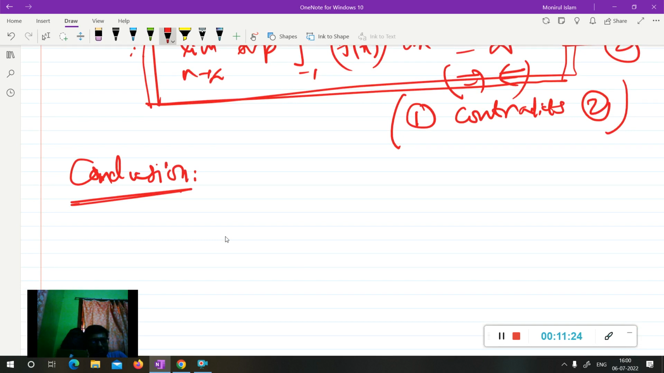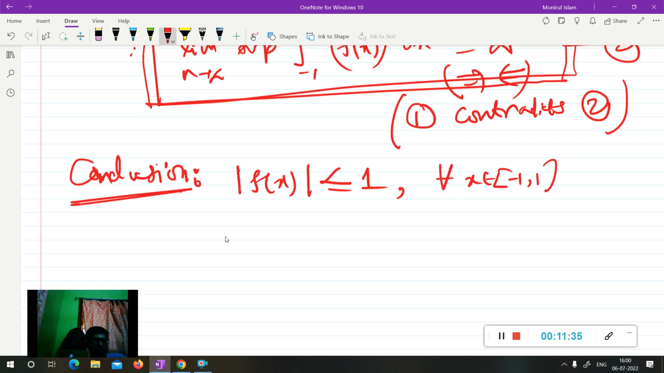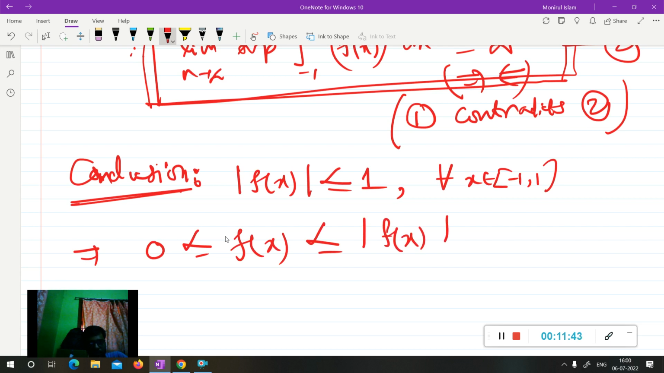So you can say modulus of f(x) will be less than or equal to 1 for all x belongs to [-1, 1]. Now see, from here you can write that f is non-negative, as given. So if it's non-negative, f can always be made less than mod f(x). Mod f(x) will be less than 1 from above. So this will hold for x belongs to [-1, 1].